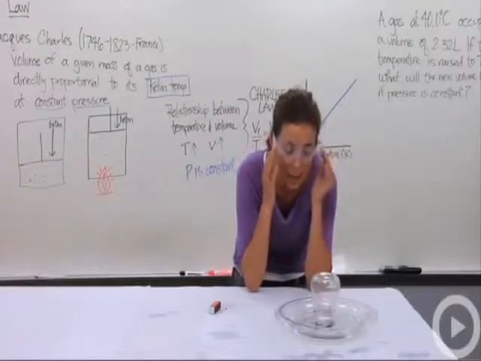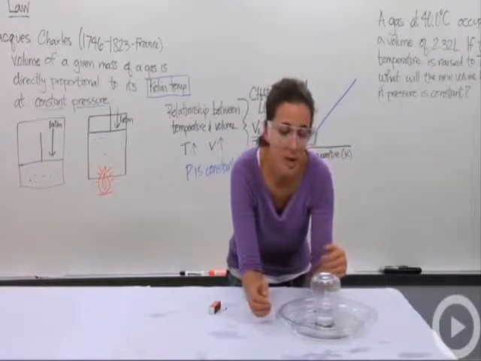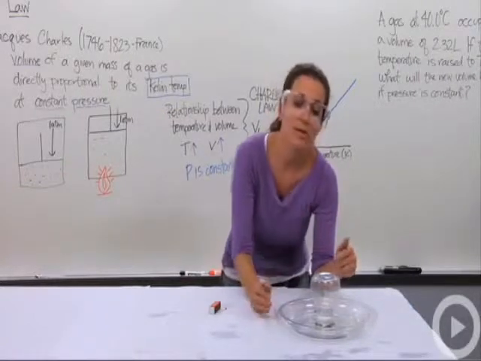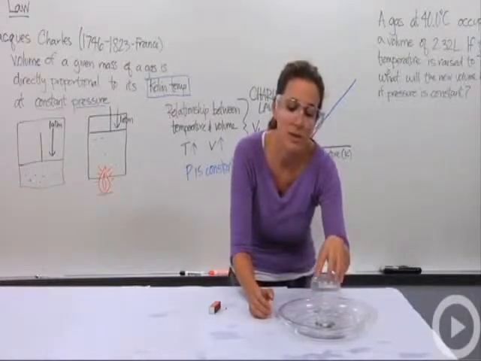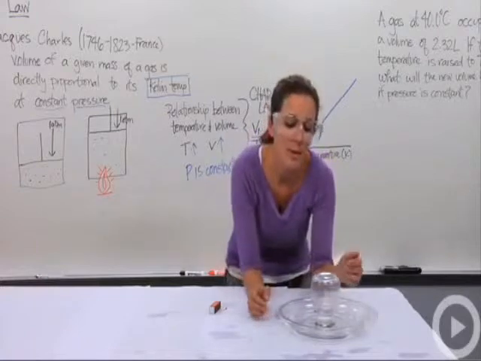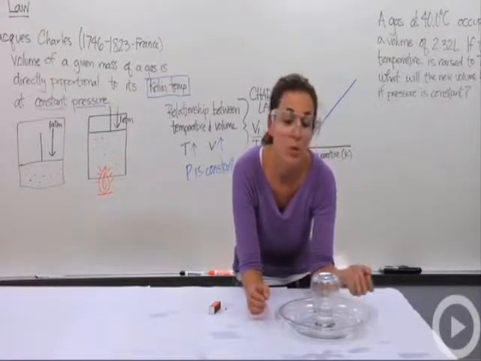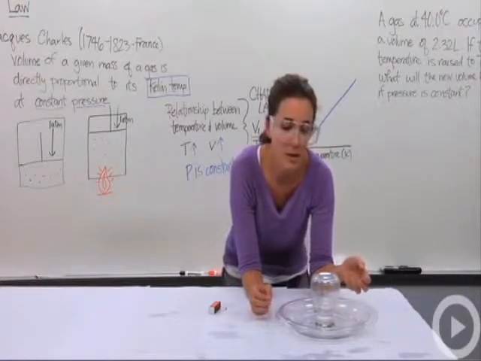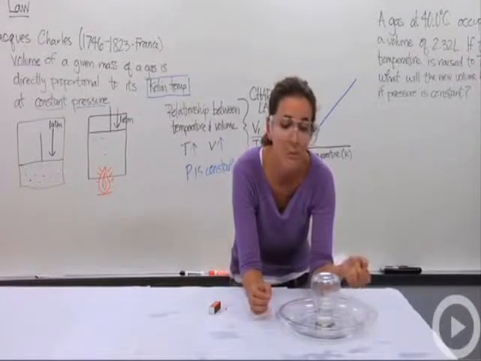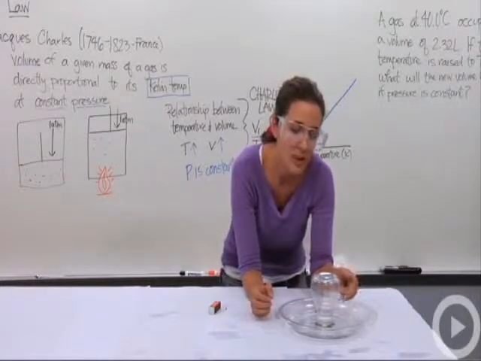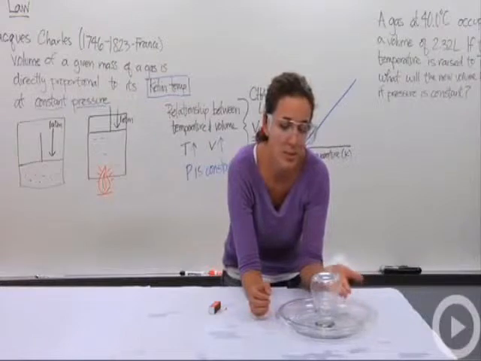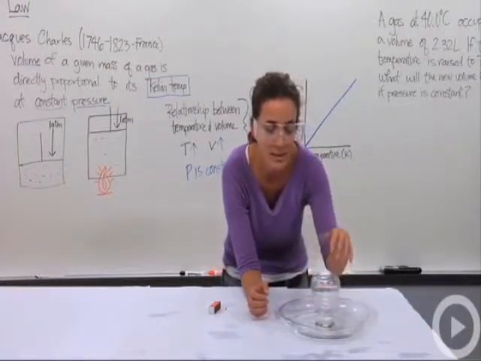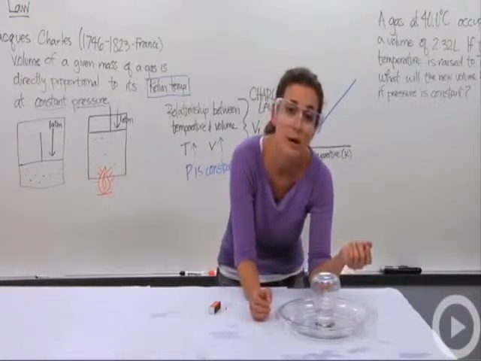Why did that happen? Because when the candle went out, the temperature of the gas particles inside the glass chamber dropped. That made the gas have a lower volume, and that volume had to be replaced by something. It was replaced by the water at the bottom, which was sucked into the glass container to replace the volume lost due to the drop in temperature.